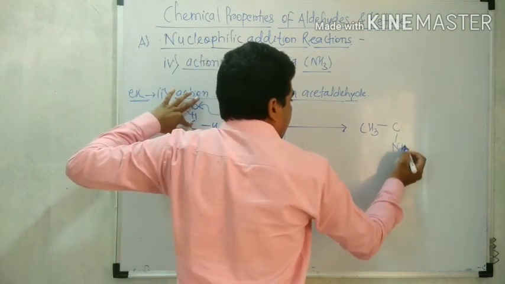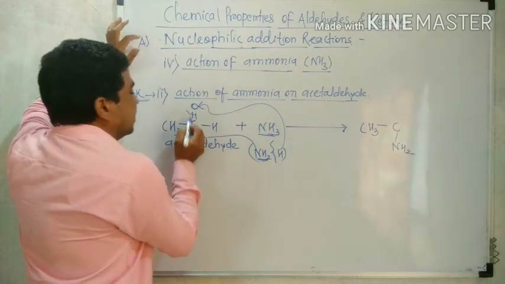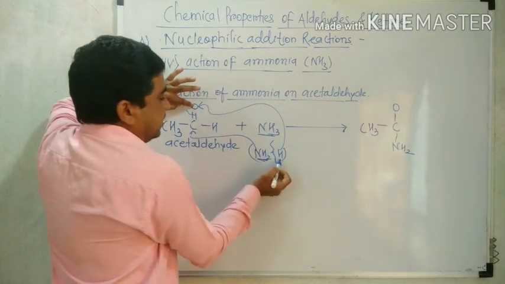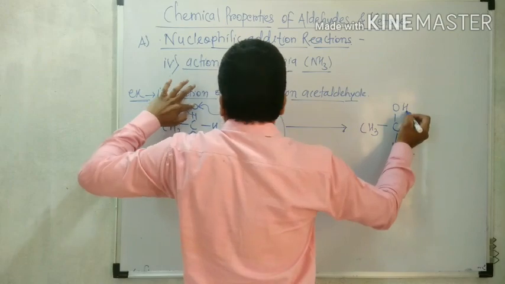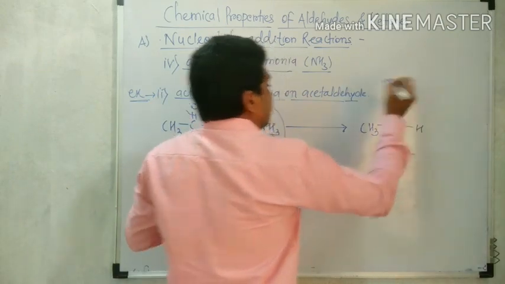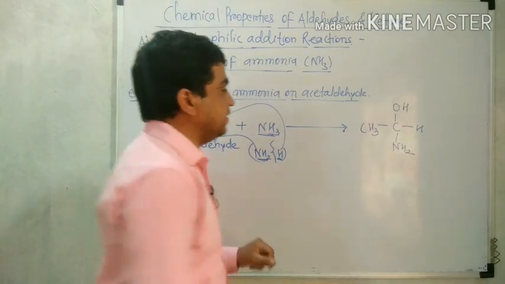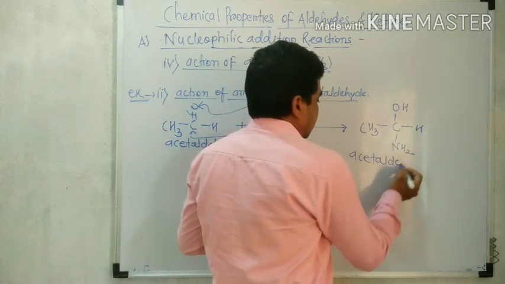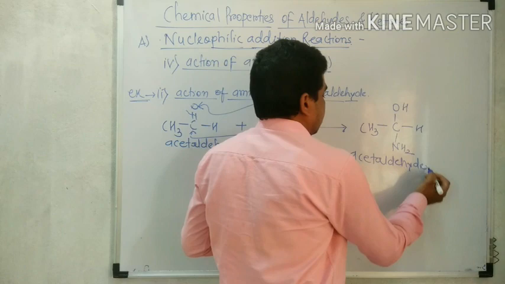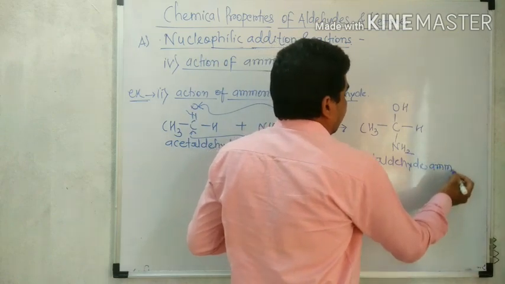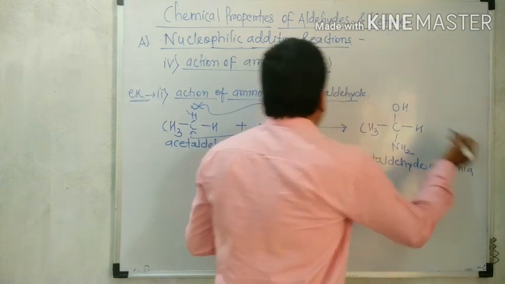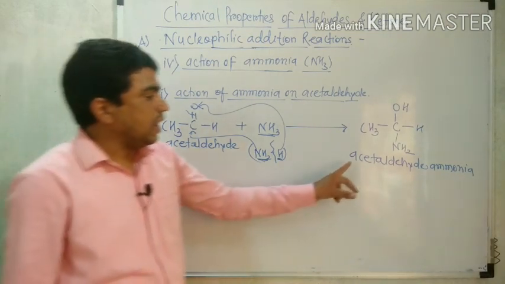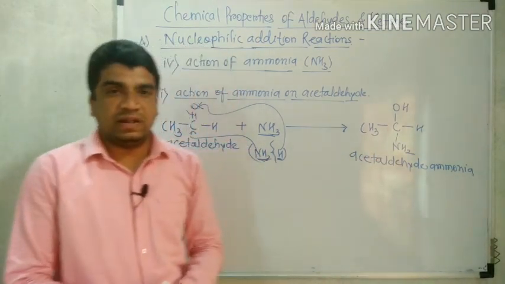Now the single bond is remaining. O. That oxygen is connected with hydrogen, H. The compound obtained in between the reaction of acetaldehyde and ammonia, that is acetaldehyde ammonia.